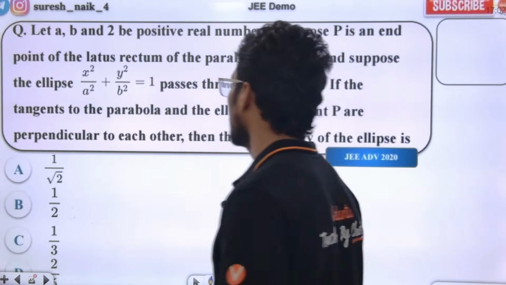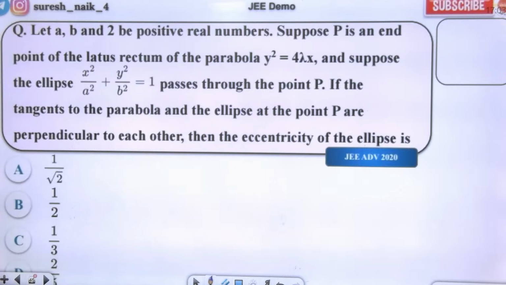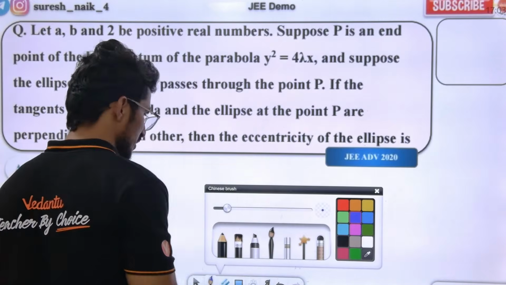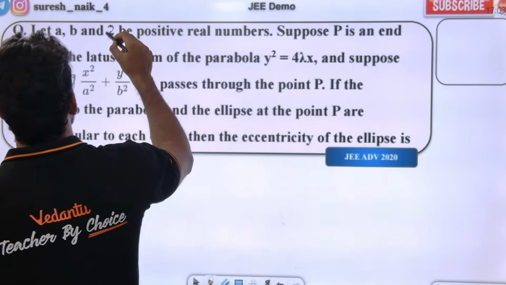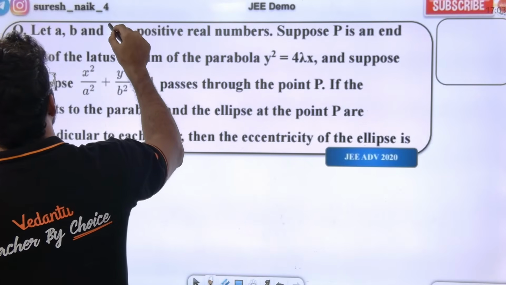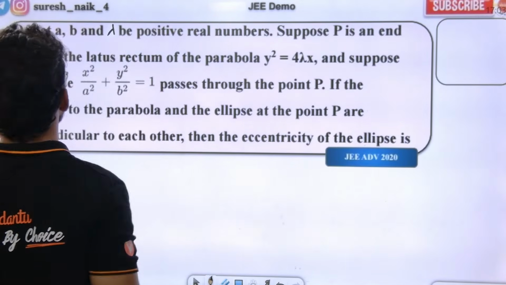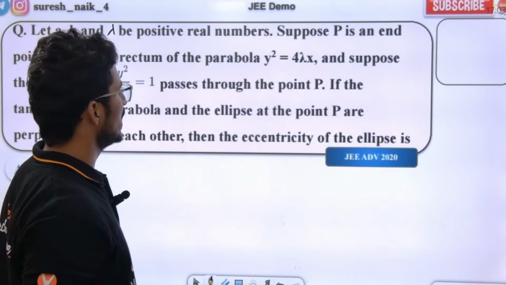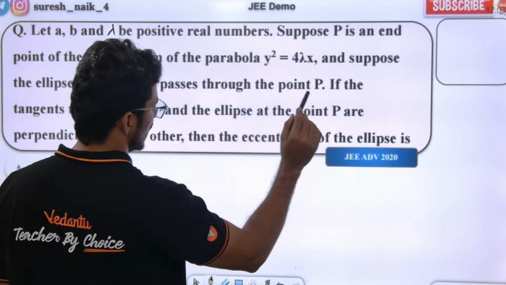Make it fast. A, B and lambda, B are positive real numbers. This should be lambda actually. Suppose P is an end point of the latus rectum of the parabola, and suppose the ellipse passes through the point P, and the tangents to the parabola and ellipse at the point P are perpendicular.